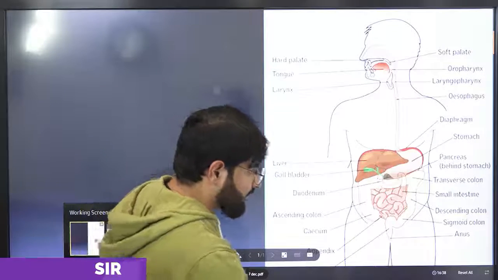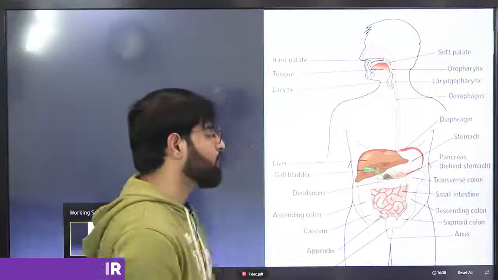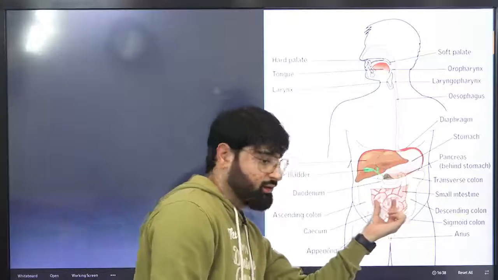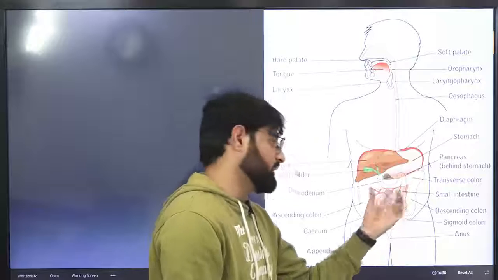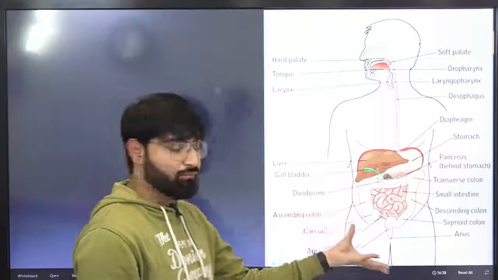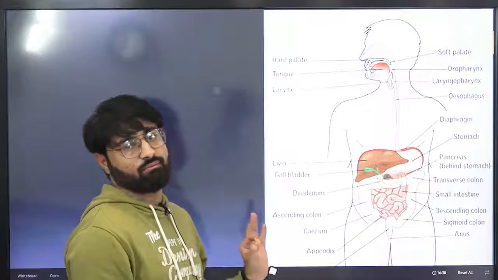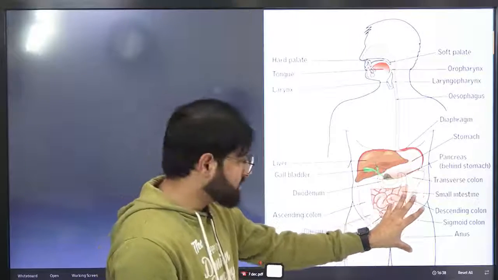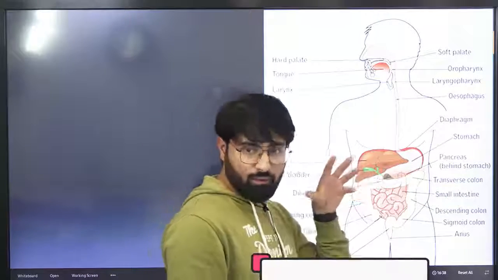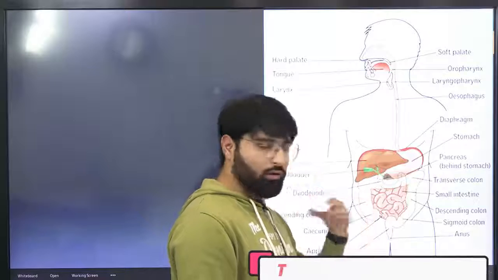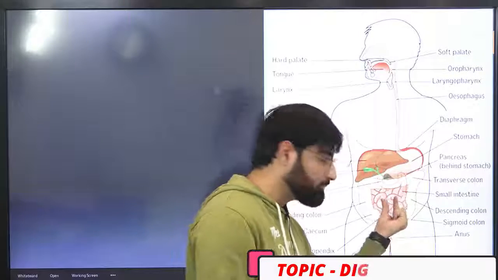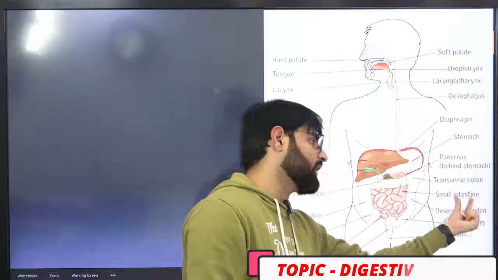After the stomach, the food reaches the small intestine. This part is the small intestine. The name contains small, but its size is far greater than the large intestine, because its size is very large. The small intestine is the part where the maximum absorption of food takes place. Maximum absorption means maximum digestion. Maximum digestion takes place in that part.